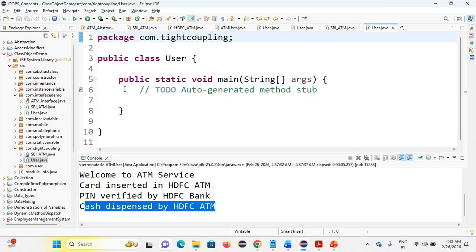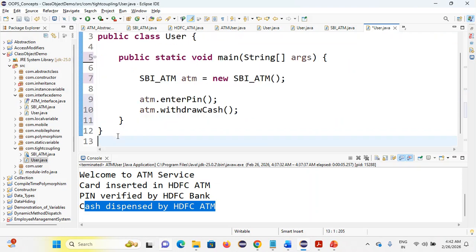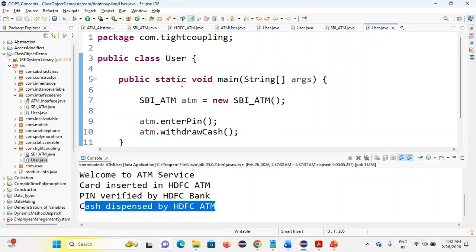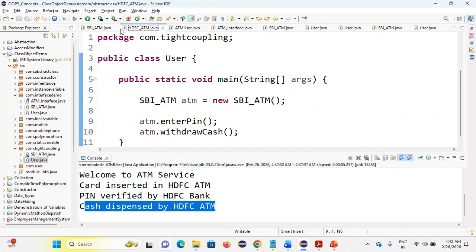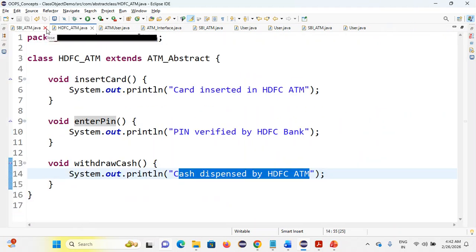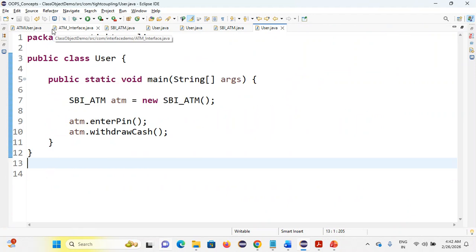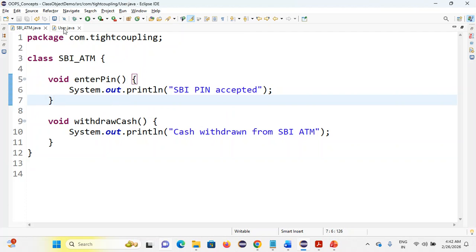Creating an object for that class, SBI ATM, then calling those methods. I'll close the remaining methods. So now the view is easy to understand. These are SBI ATM, and these are user.java.